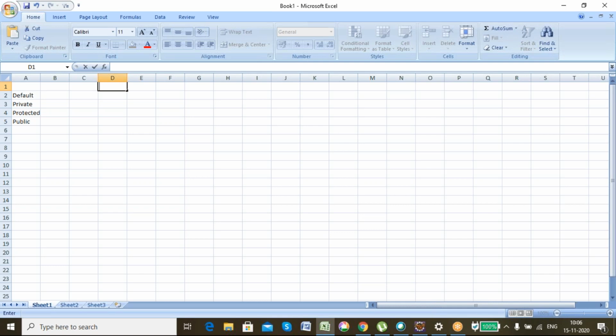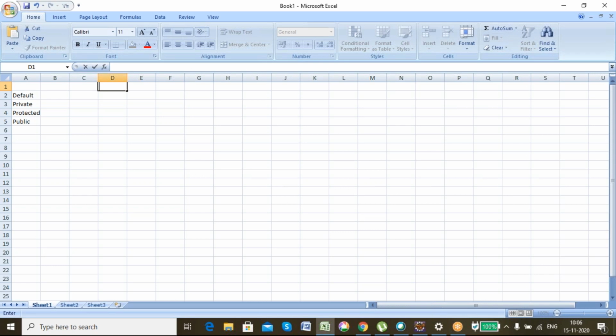So it defines the access limit of the variables, or you can say the access limit of the functions defined in the class. So an access modifier is the permitted area zone for each of the data members and functions of the class.